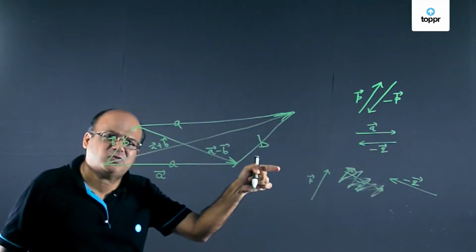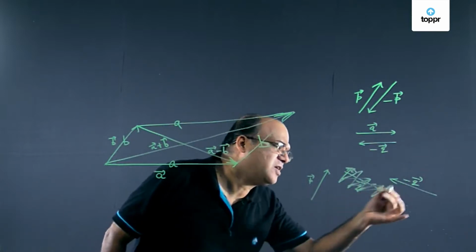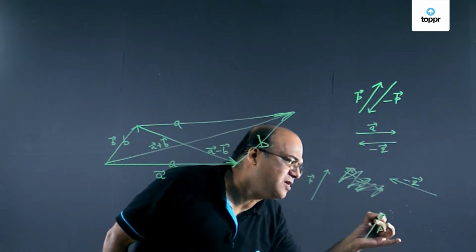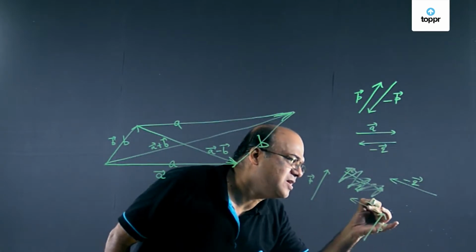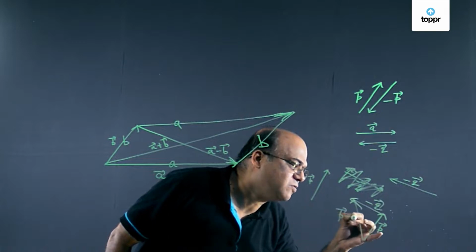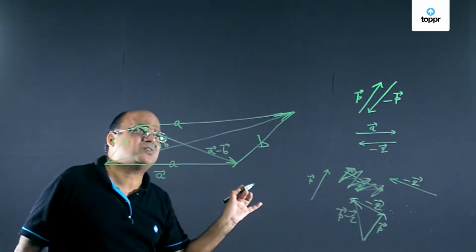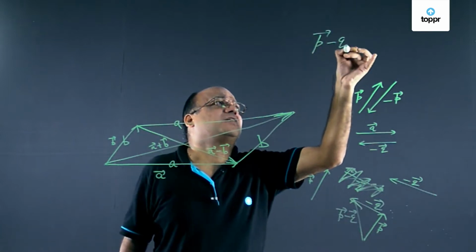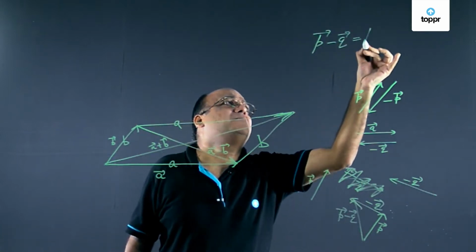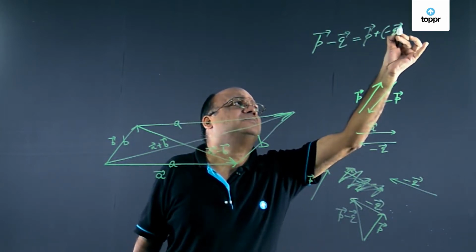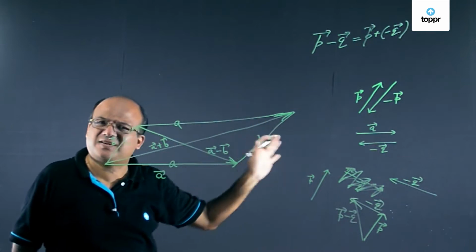Just look at minus q. And add p vector and minus q vector. So what do you get? P vector here, minus q vector here, and this represents p vector minus q vector. That's all. P vector minus q vector is nothing but p vector plus minus q vector. This is vector subtraction.